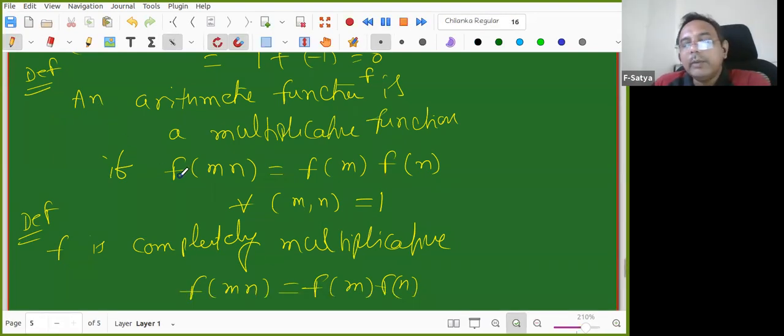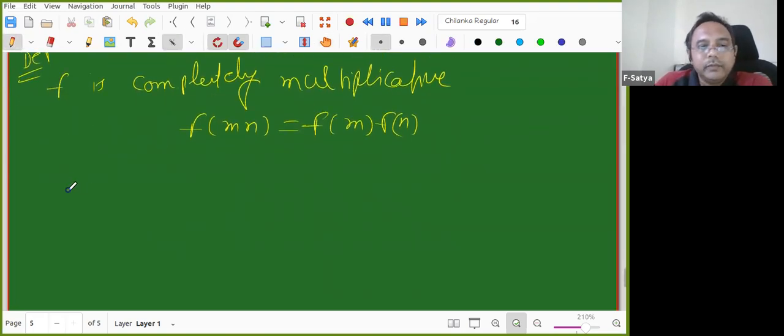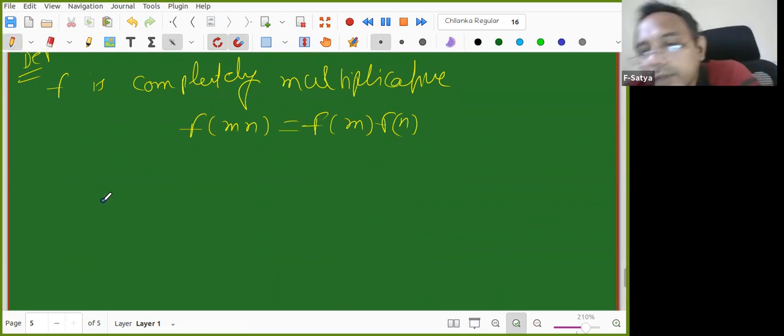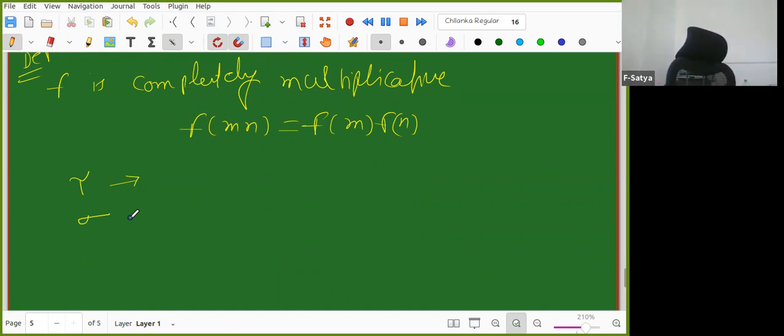So is tau a completely multiplicative function? The tau function. Okay, so think about it. I'll give 1 minute. Do not tell immediately. Is tau completely multiplicative or not? Is sigma completely multiplicative or not? I'm not asking multiplicative, completely multiplicative. Yeah, any one of you now, Achila or Mehak or anyone.